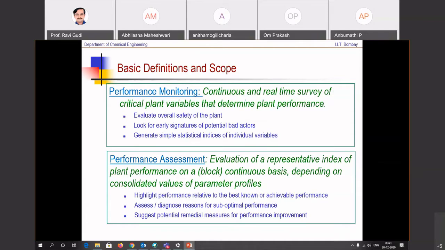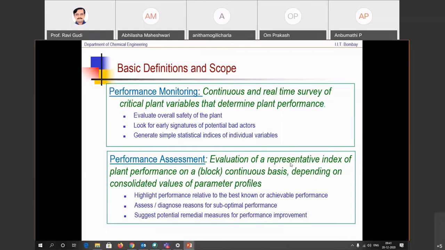Yeah. So here what we are doing is critical plant variables that determine plant performance. You just do a survey of those. And then when you're doing performance assessment, we are basically evaluating the performance on a continuous basis and comparing it with some kind of a benchmark.